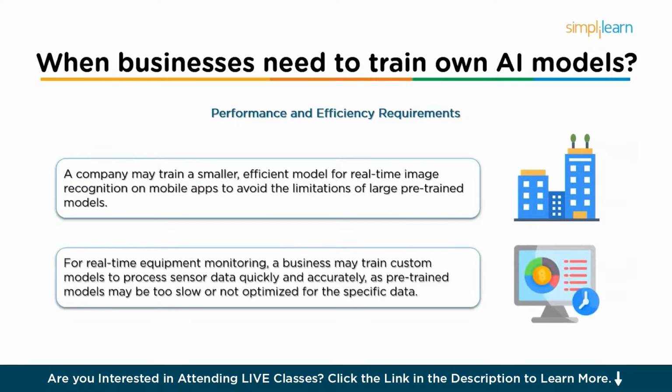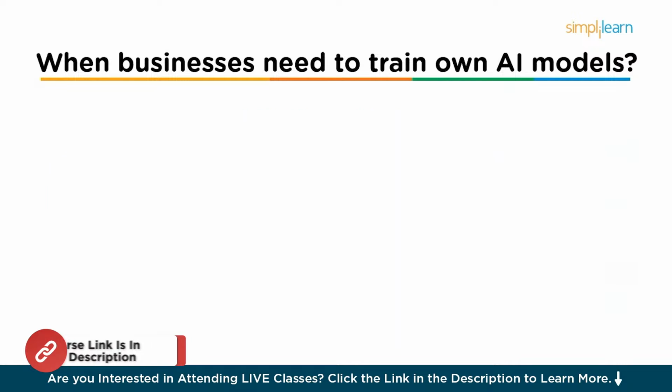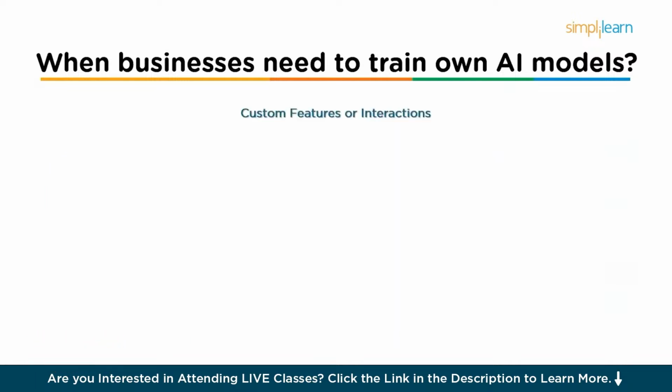Also, for an industrial application where AI is used for equipment monitoring in real time, a business may need to train custom models to process sensor data quickly and accurately. Pre-trained models could be too slow or not optimized for the specific types of data the business collects. Next, it can be used for areas in custom features or interactions. Sometimes businesses need to train models to incorporate custom features or understand unique patterns of interaction that pre-trained models cannot capture effectively.